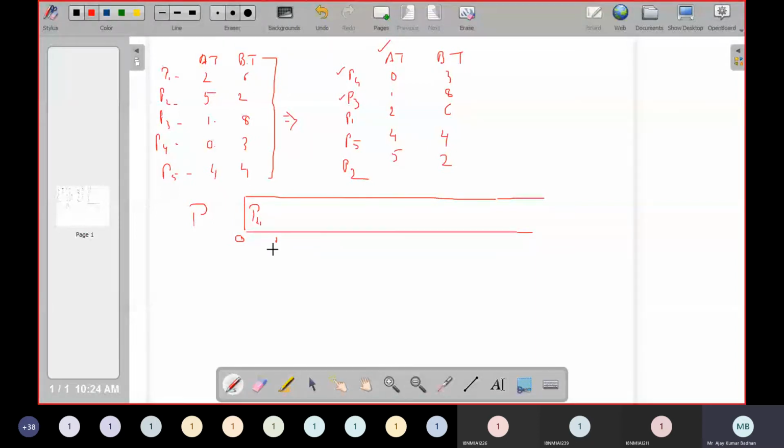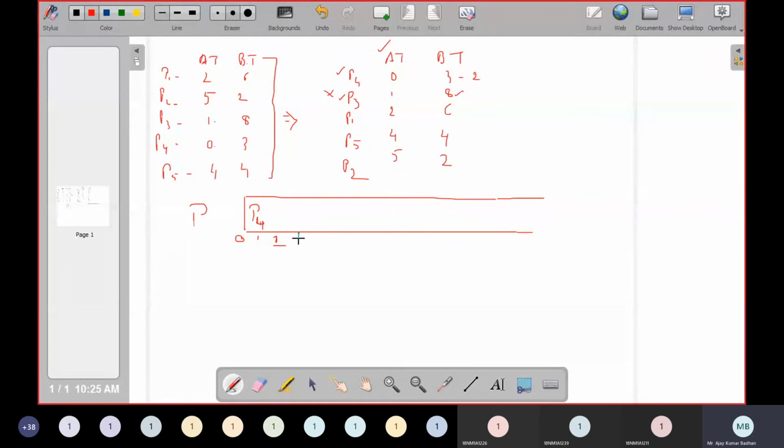At time 1, P3 came. What is its burst time? P3 has 8. In the meantime, P4 has already executed for 1 millisecond. How much time does it still require? 2 milliseconds. Now 2 is less than 8, isn't it? So we are not going to preempt P4. We will tell P3 to wait until P4 completes.